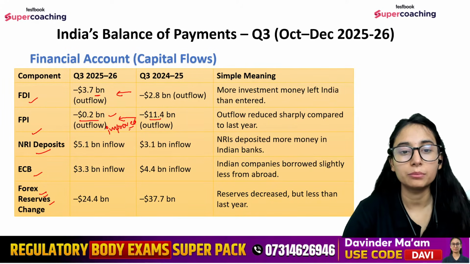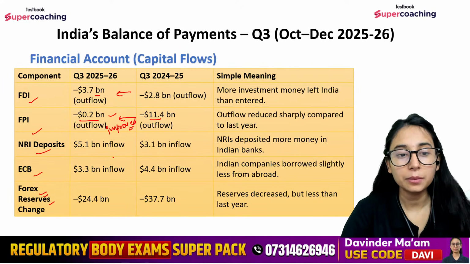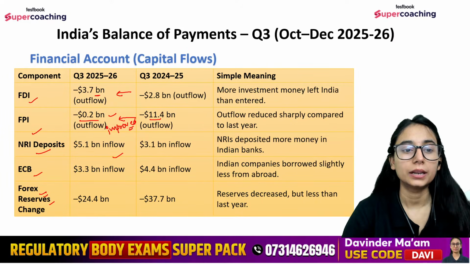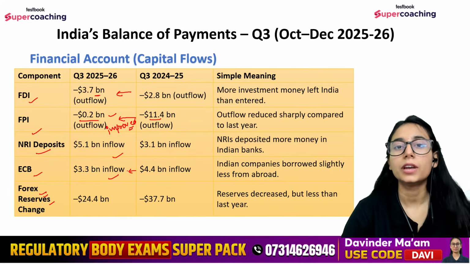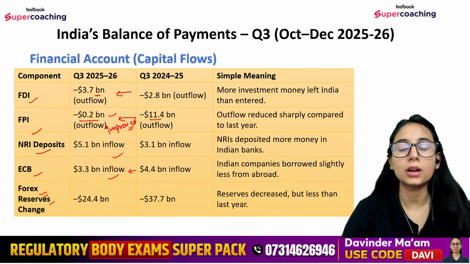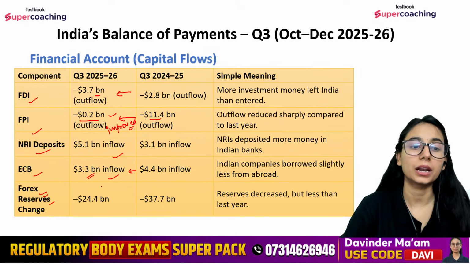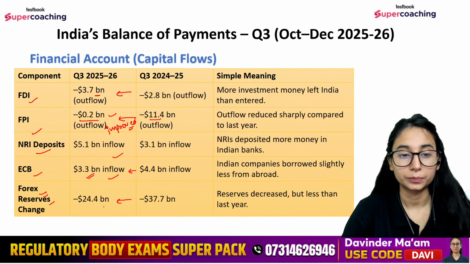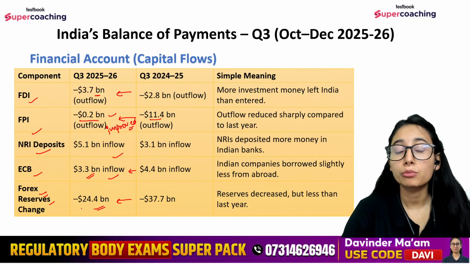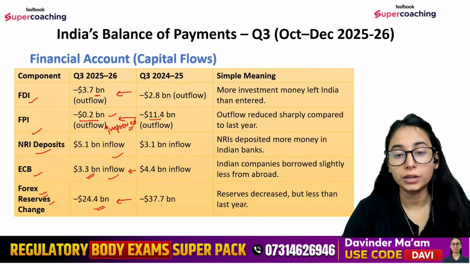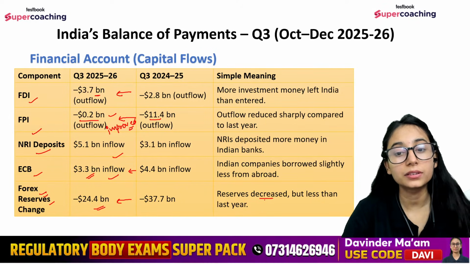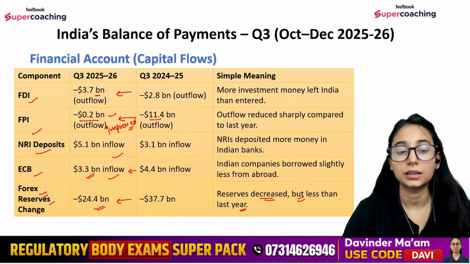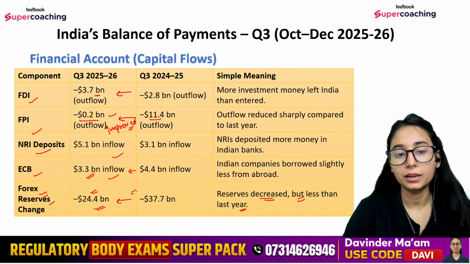It has improved. NRI deposits have increased to 5.1 billion, right? ECBs have reduced, that means our borrowings have reduced, which is a good part. We are not putting a lot of liability on our, we can say, shoulder, so that is again good. So 3.3 billion is the current inflow. And forex reserve has also reduced, right? So it is now 24.4 billion as compared to 37.7 billion. It says that reserve is decreased, but it is less than the last year. गिरे तो हैं, but it is better than the last year.